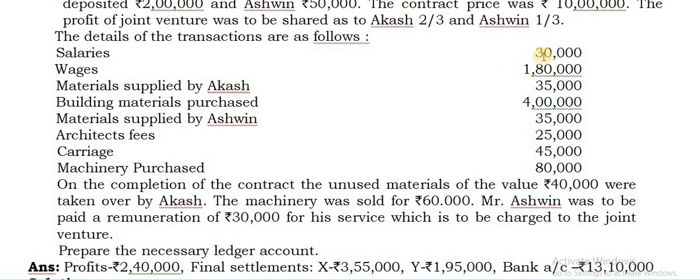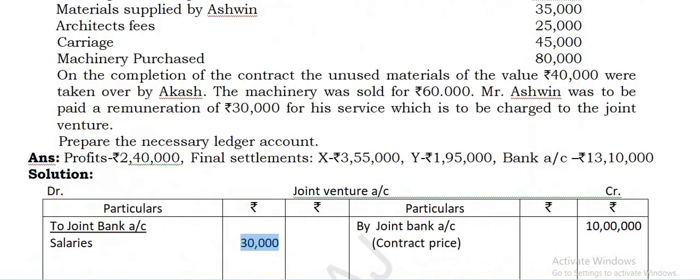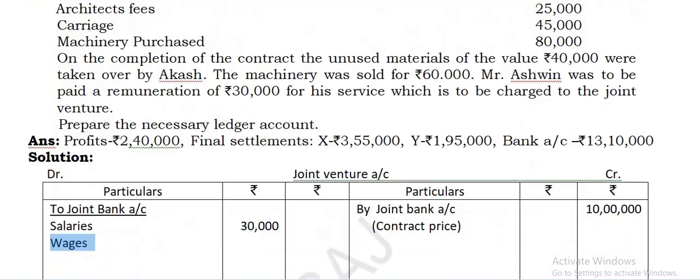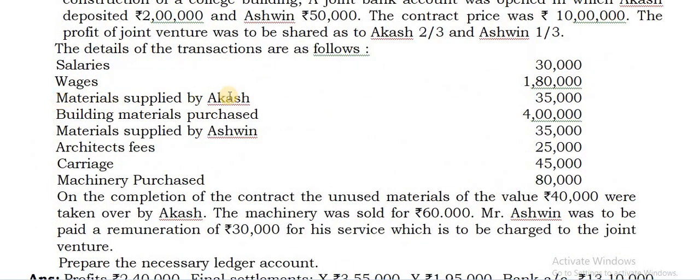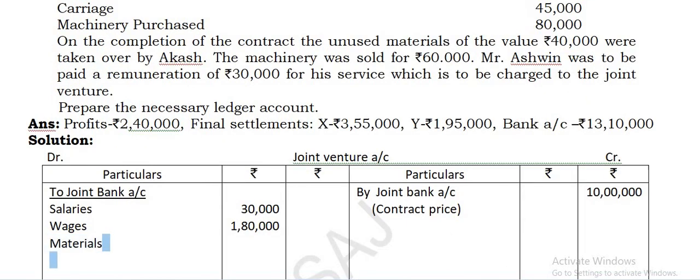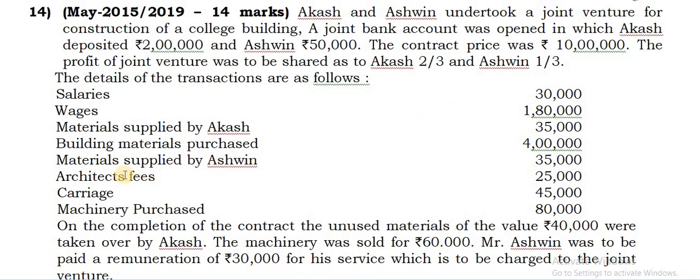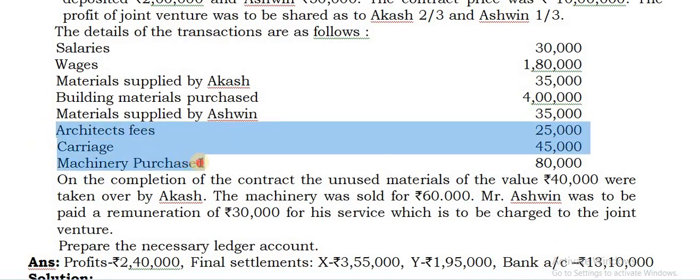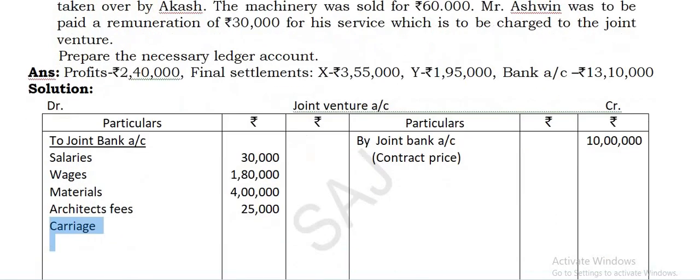Salaries. See what is the amount of salaries here? 30,000. Take it in the inner column. Next what you have? Wages, 1,80,000. Next you have materials supplied by Akash, but that you have to take against Akash account, so leave that. Building materials purchased, this you write. Materials purchased 4 lakhs. Next you are given materials supplied by Ashwin. This will be taken against Ashwin account later. Architect's fees, carriage, machinery purchase. All these 3 items you can enter. Then take the total out of the column.